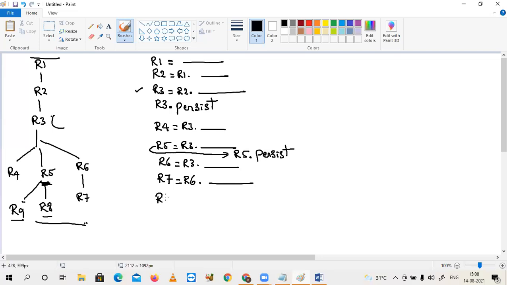Next R8: R8 equals R5 dot, because for R8 the input is coming from R5. Then R9: for R9 also the input is from R5. Got it. After that, you can perform different actions.